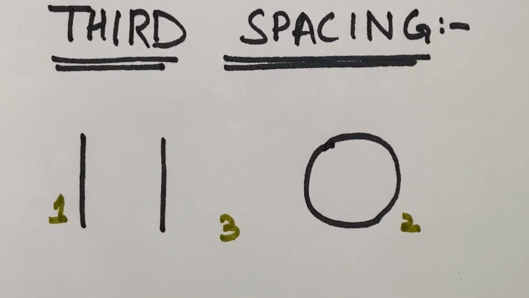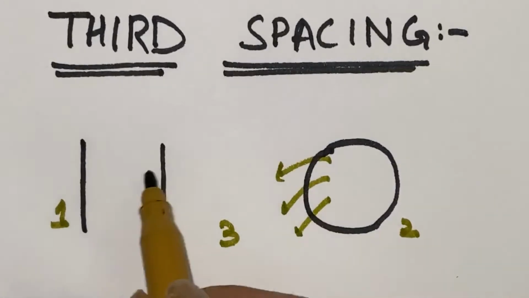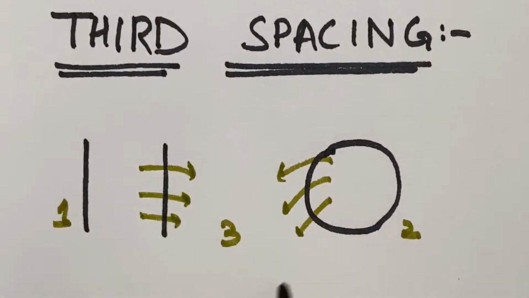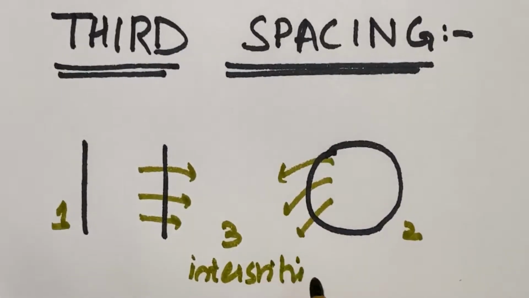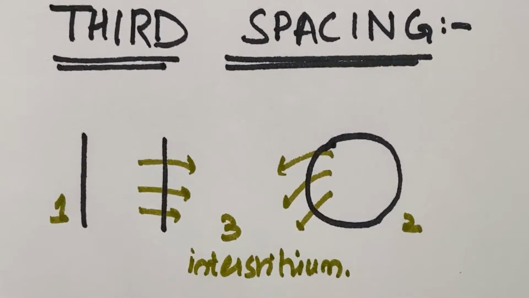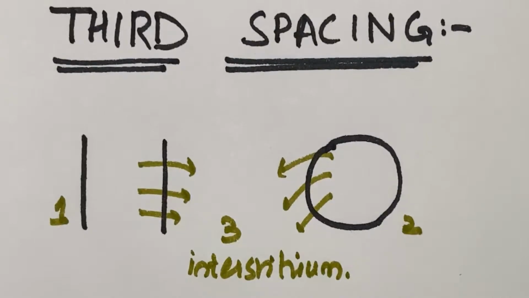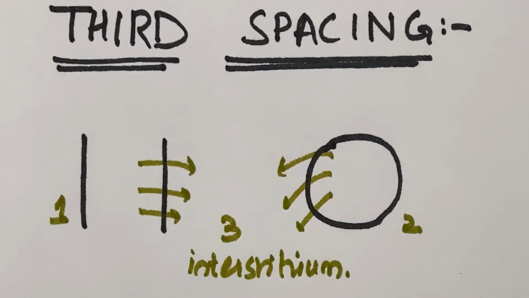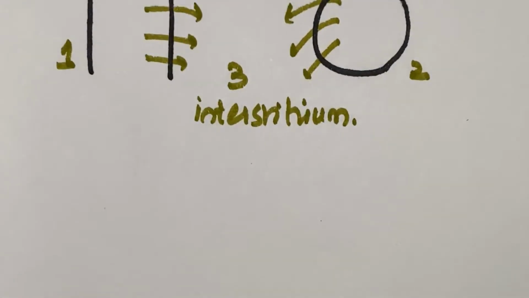So what is third spacing? It is a phenomenon in which the fluid starts to leak out from the second space and the first space into this third space. Means there is accumulation of fluid in this third space. And what is that third space? That is interstitium. So this is basically the third space. And why does third space occur? It occurs when there is excessive loss of fluid from the two compartments. Very important. Now, in what conditions this third spacing occurs, we'll discuss today.